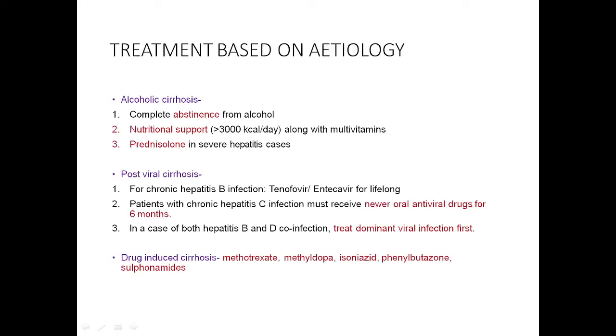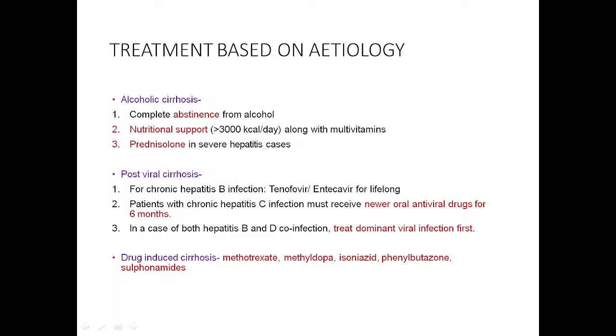Then specific treatment, so like in alcoholic liver cirrhosis, we will advise complete abstinence from alcohol, nutritional support, and in case of severe alcoholic hepatitis, if DF score is more than 32, then we can give prednisolone. In case of post-viral cirrhosis, if etiology is hepatitis B, then we can give tenofovir or entecavir.